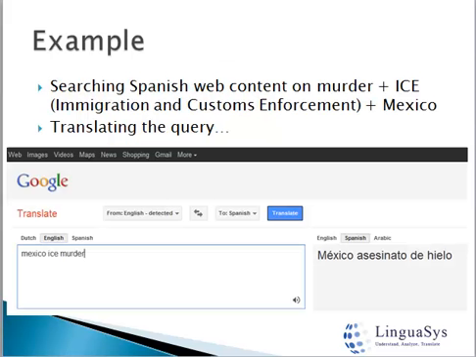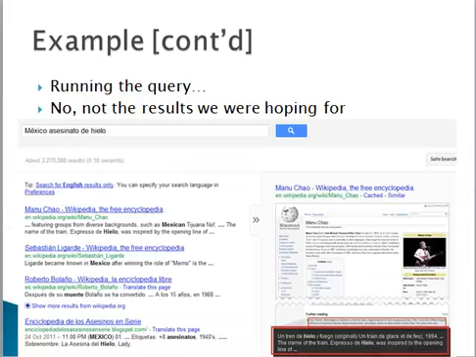I'll show you why. Let's take the search terms Mexico, ice, and murder. The Google translation gives us the search terms in Spanish. We run the query, and the results are not what we were expecting or hoping for. Why? Several reasons that tools like Google Translate cannot mitigate.